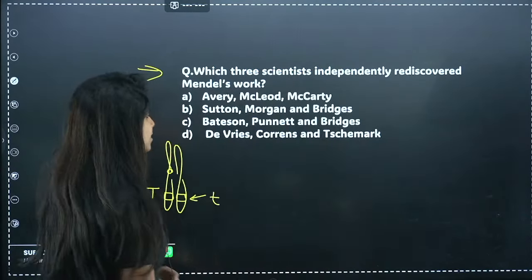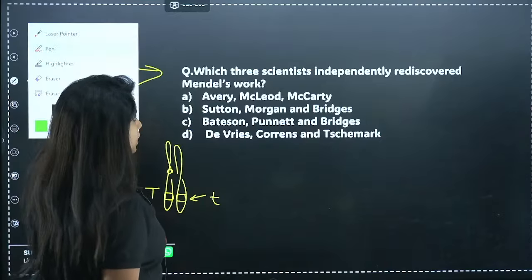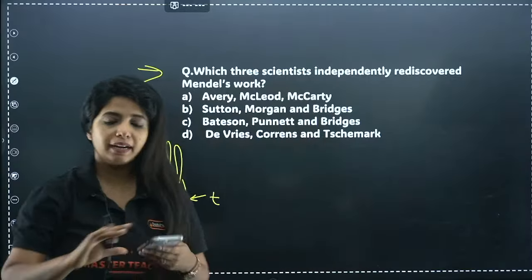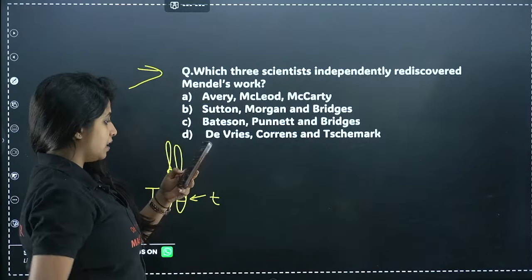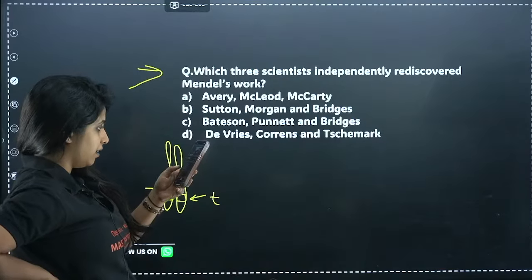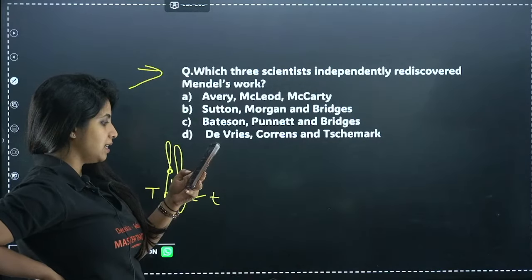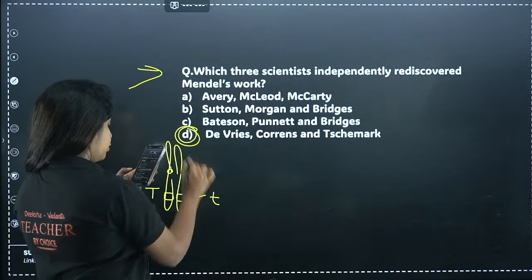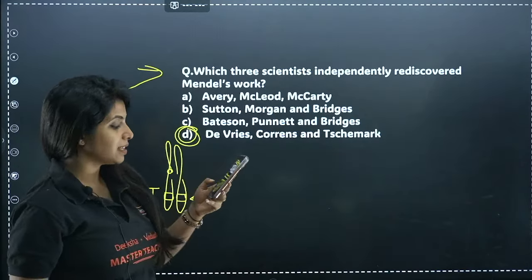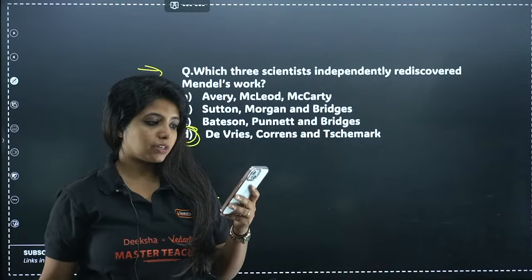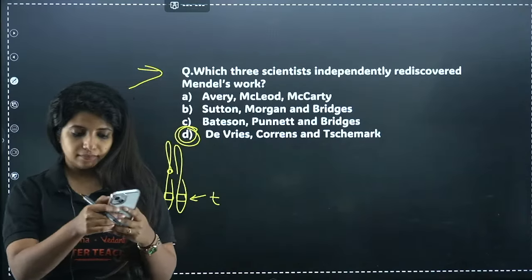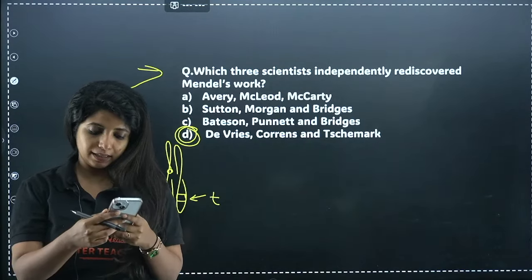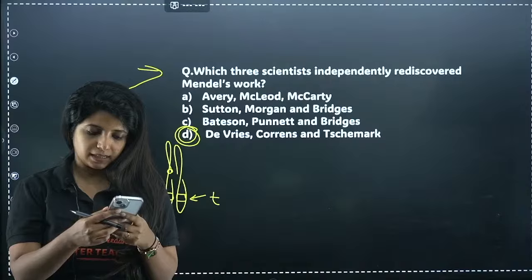Yes? So your answer for this question is what? Which three scientists independently rediscovered Mendel's work? Subhash says the answer is A. Nagaraj says it's D. It would be D. This is de Vries, Correns and Tschermak. The answer for this question is D. Got it? Clear? Super clear? Yes, Winter Luna also gave me the correct answer.